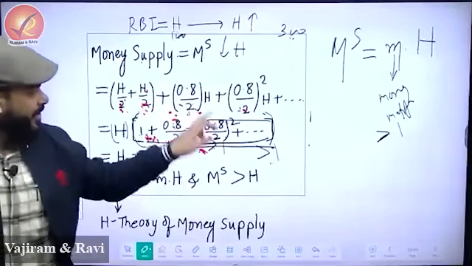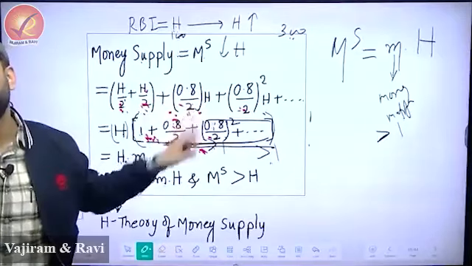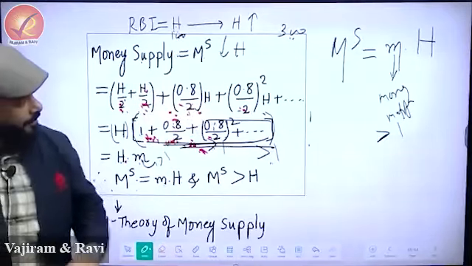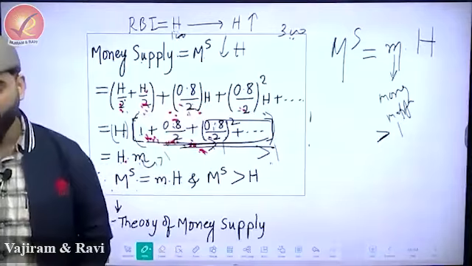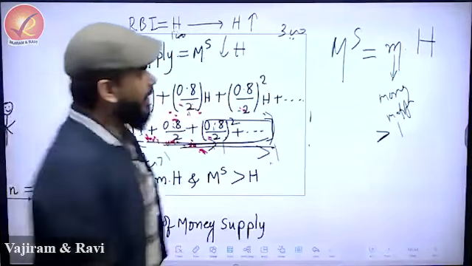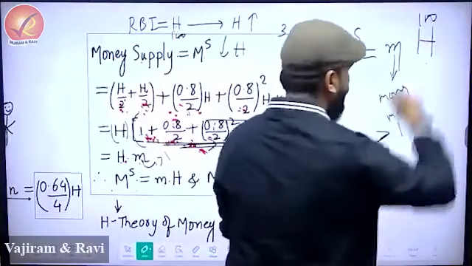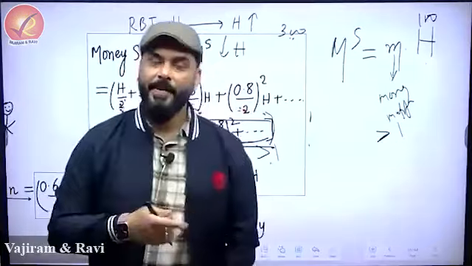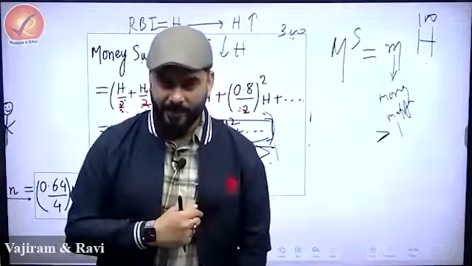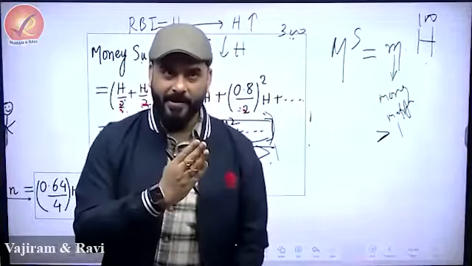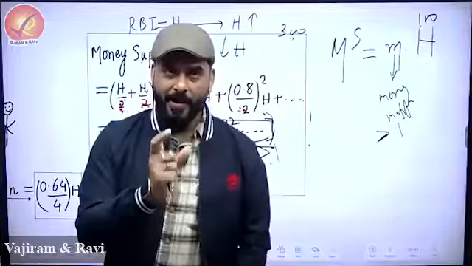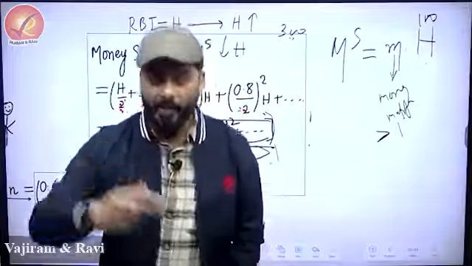It is greater than 1 because this entire bracket inside is greater than 1. So NCERT tells you whenever RBI will release 100 rupees, because we follow the fractional reserve system, something will be kept as blocked, but the remaining amount will be given as loan.